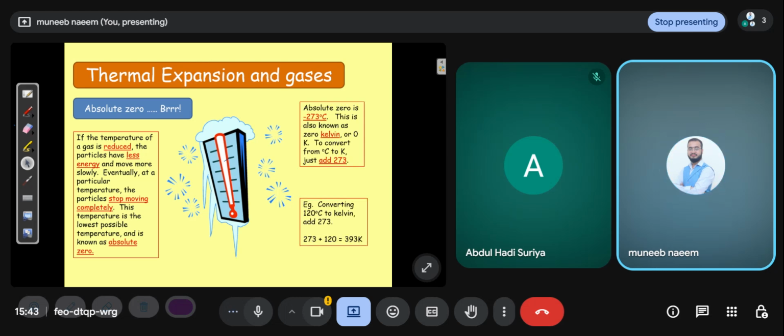Absolute zero is also known as 0 Kelvin or 0 K. To convert from degrees centigrade to Kelvin, just add 273. Remember this conversion: if you have a temperature of 120 degrees centigrade, convert it into Kelvin by simply adding 273. So 120 plus 273, your answer will be 393. This is the conversion.